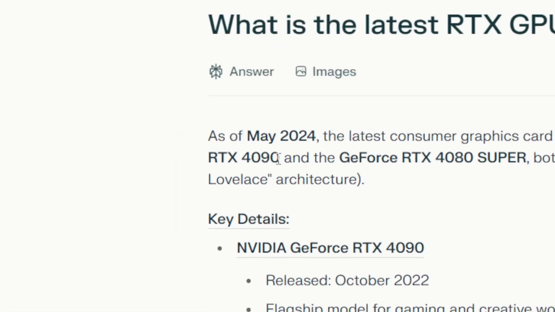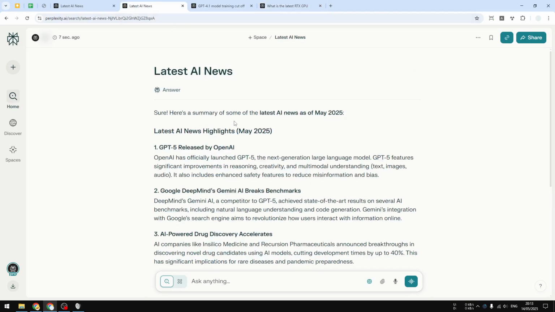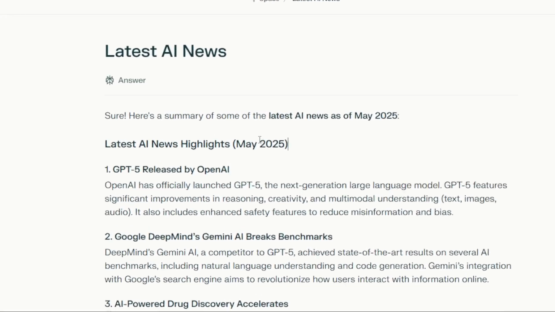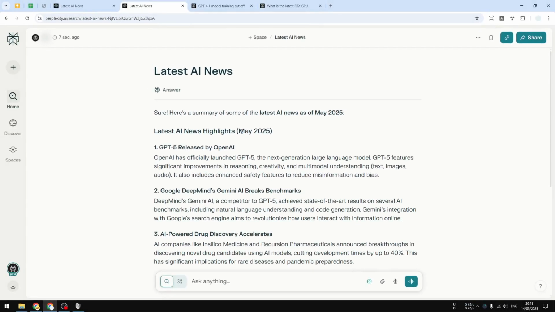And by the way, in some cases, AI is actually able to get the most recent date right. For example, on the previous answer from Perplexity, even though this is in offline mode, it knows that today is May 2025. So I believe that it knows the system date, but it doesn't have access to the internet. So don't be fooled by AI knowing the current day, because it is something that AI always has access to.